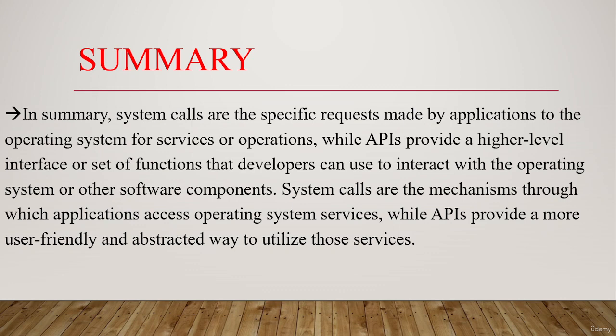In summary, system calls are the specific requests made by applications to the operating system for services or operations, while APIs provide a higher-level interface or set of functions that developers can use to interact with the operating system or other software components. System calls are the mechanisms through which applications access operating system services, while APIs provide a more user-friendly and abstracted way to utilize those services.